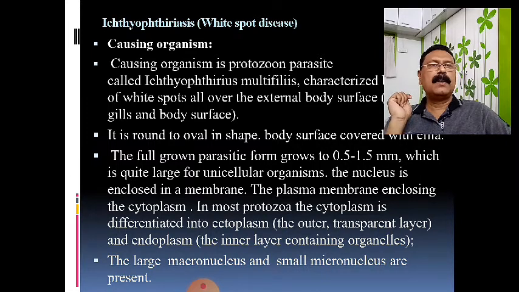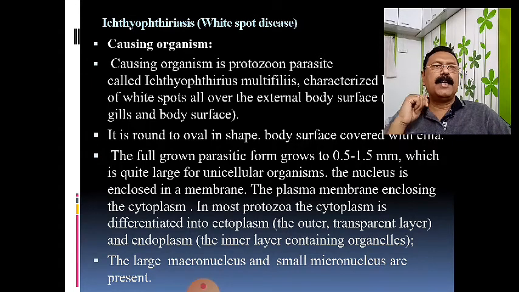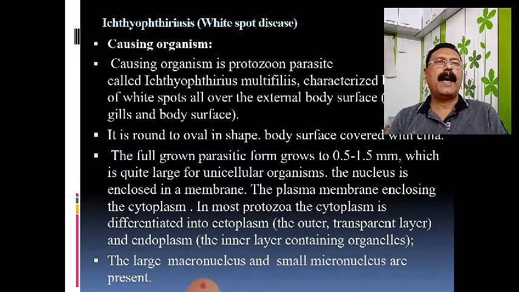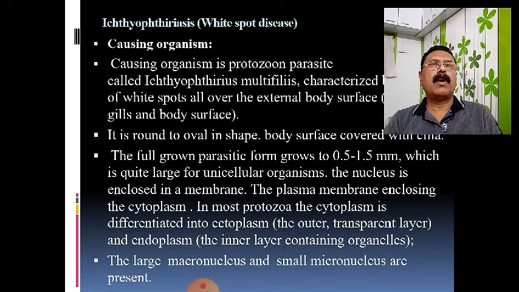When we talk about the organism, what is the organism? The organism is Ichthyophthirius multifiliis. It is a very simple type of protozoon found in freshwater bodies. This Ichthyophthirius multifiliis is generally rounded in shape, and its body is covered with a large number of cilia.